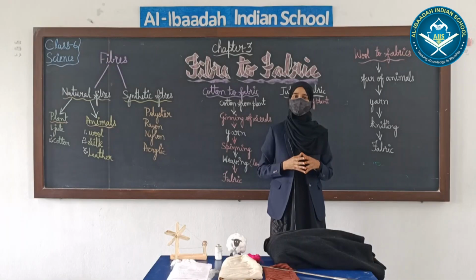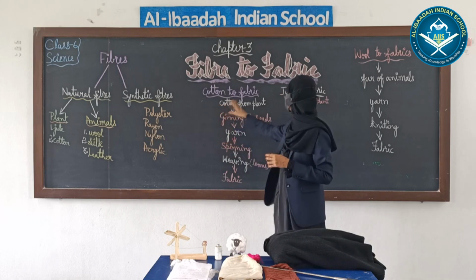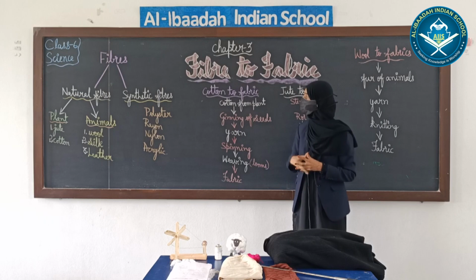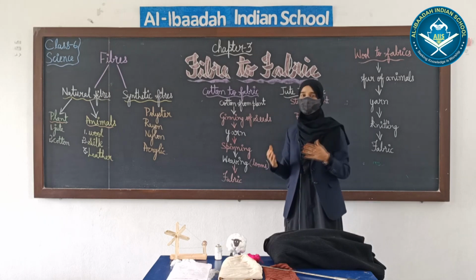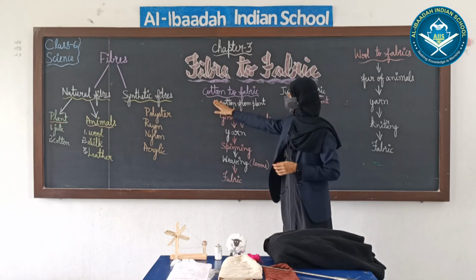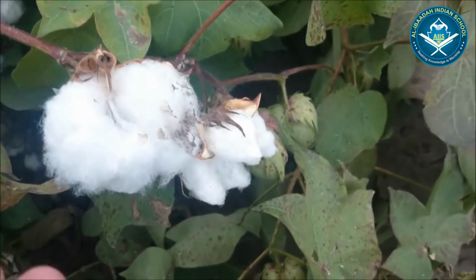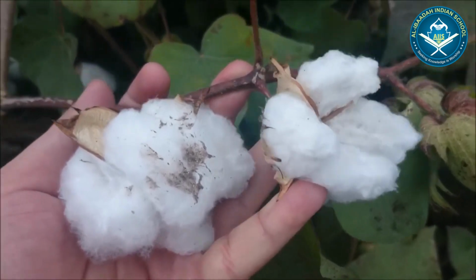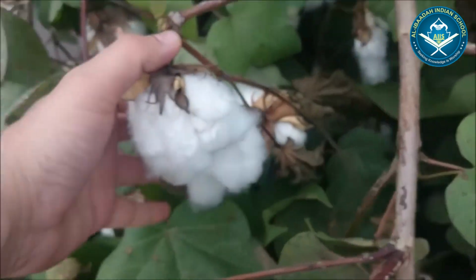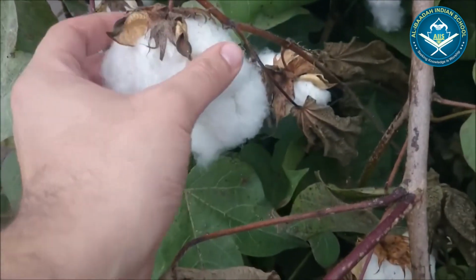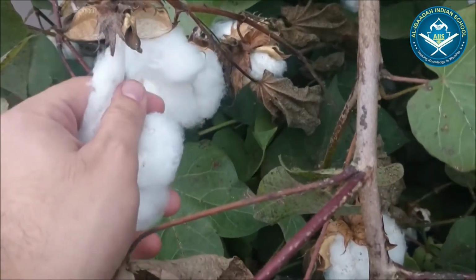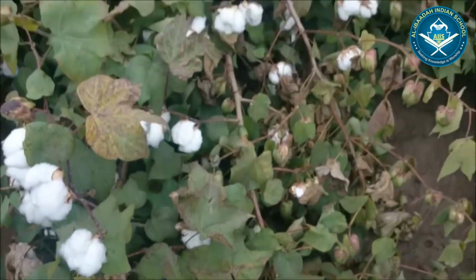So students, we studied various methods or various procedures to turn cotton, jute and wool into fabric, how it is made and how we can get the final product. So what did we study? We studied about cotton to fabric. So usually cotton is grown in black soil or the places where there is black soil. Okay, and cotton is harvested when the cotton balls are matured and burst open.